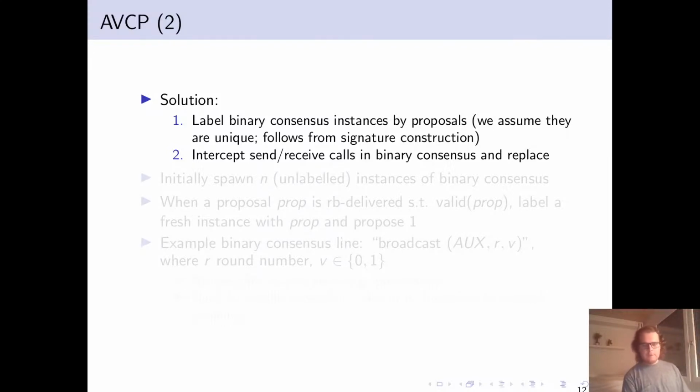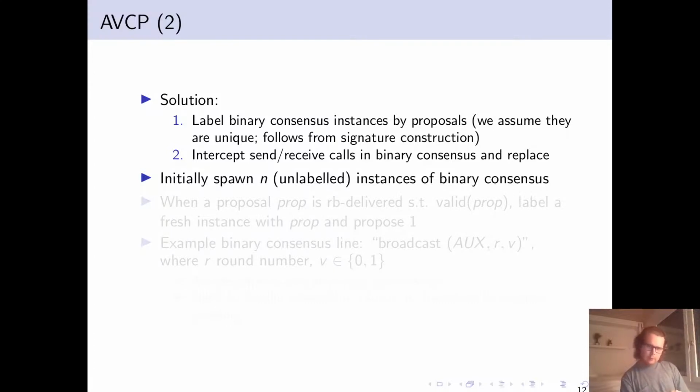Then, because our binary consensus algorithm generally assumes that we know which instance we're talking about, we intercept the send and receive calls so that we can use those labels, which are now proposals rather than indices, to make the algorithms work as we want.